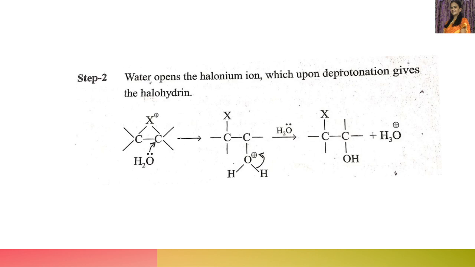And this oxygen, with positive charge, loses one proton, that is minus H+ to the weak base water, and then we get OH on the next carbon. H2O abstracts this proton and forms H3O+, and OH is left behind. So one carbon has X, another carbon has OH, that is halohydrin. Halohydrin is produced.